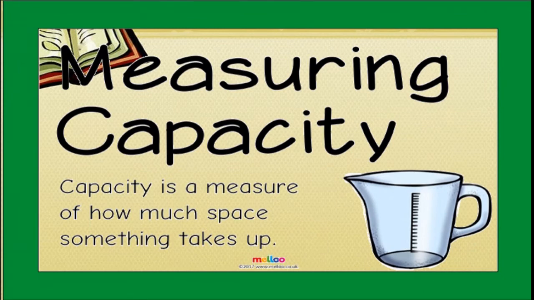You know now we use measures of 1 liter, half liter to measure liquids. Now we will understand the meaning of capacity. What is the meaning of capacity? Here, capacity is a measure of how much space something takes up. I will tell you in detail.